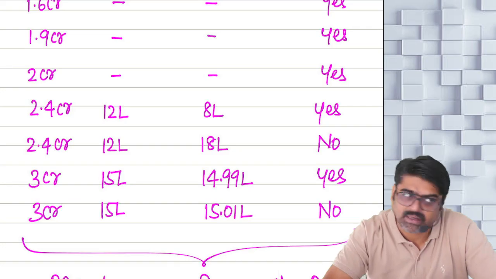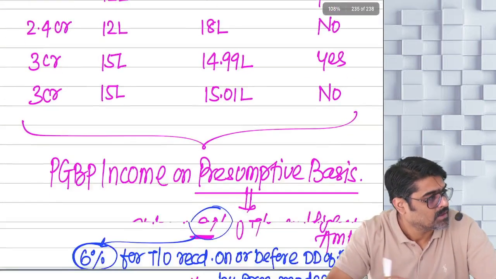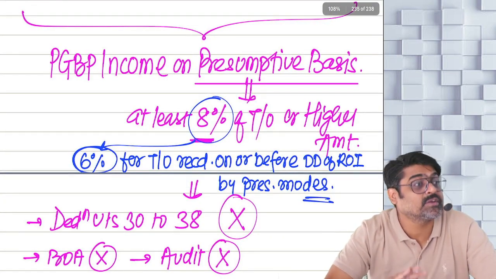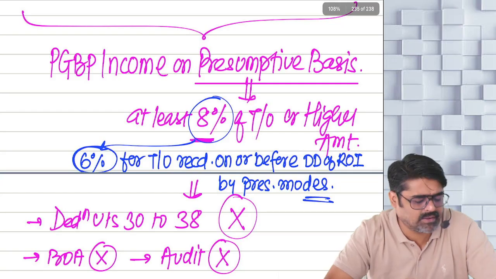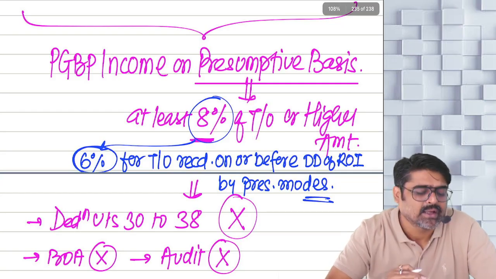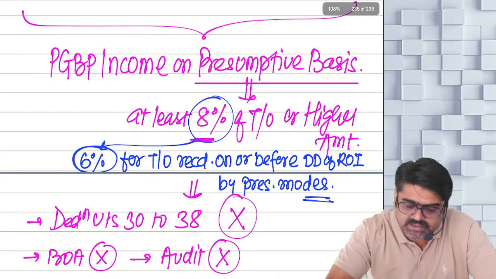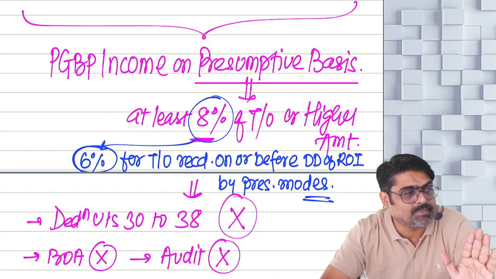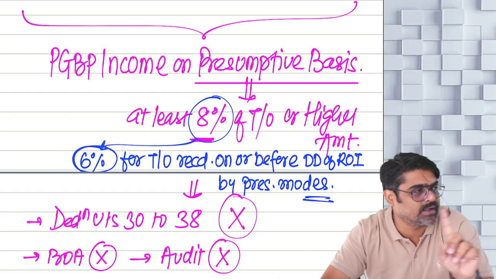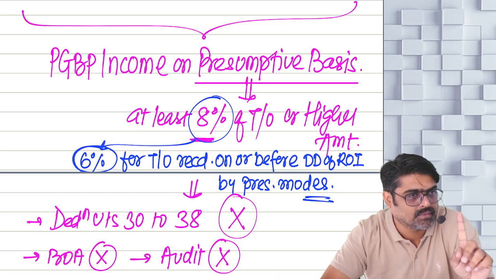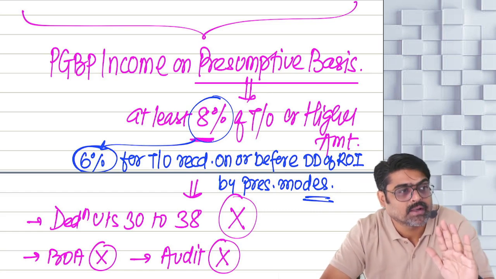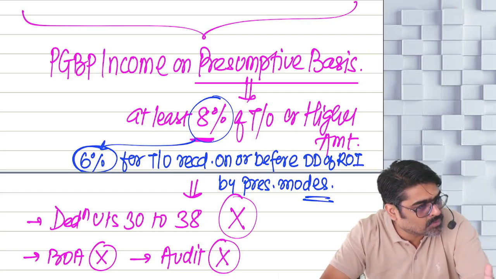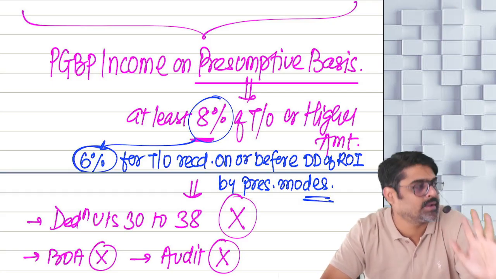PGBP income. And if you show PGBP income by following these presumptive provisions of 44AD, then in that year, meaning the year in which you have shown profits as per 44AD provisions, separate deductions under sections 32 and 38 will not be available. Meaning it will be assumed as if you have claimed them and we have allowed them. No need to maintain the books for that year, no need to get them audited.